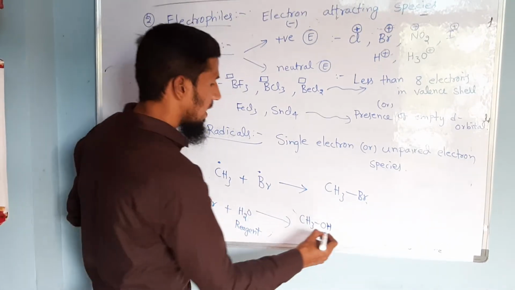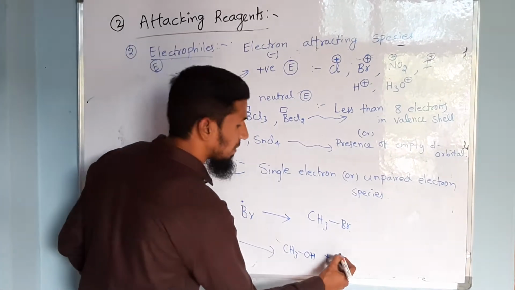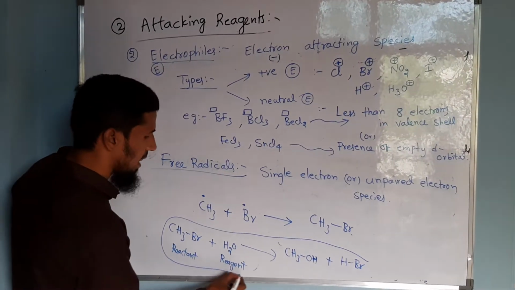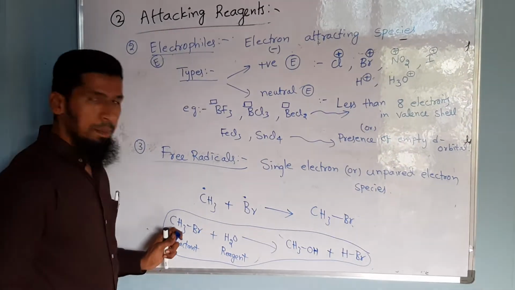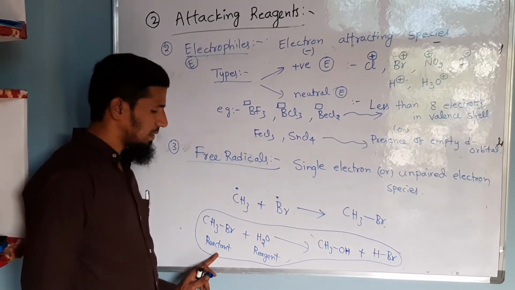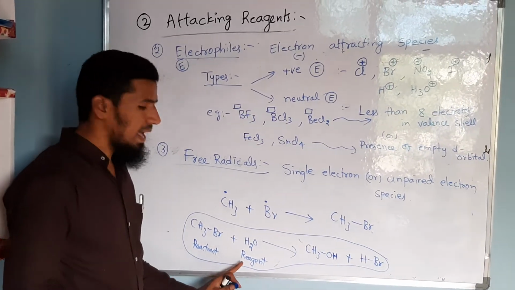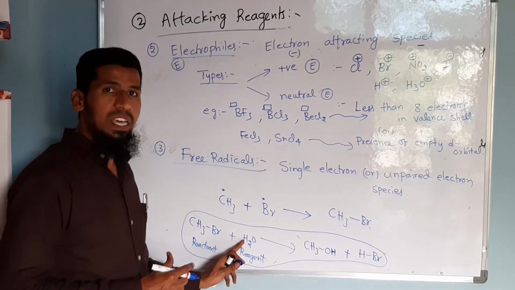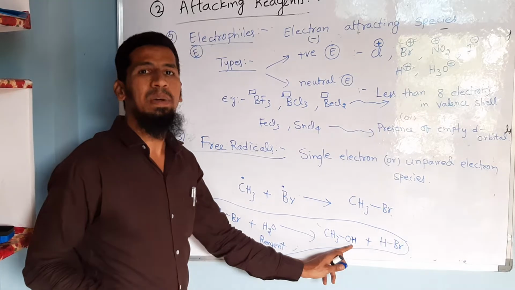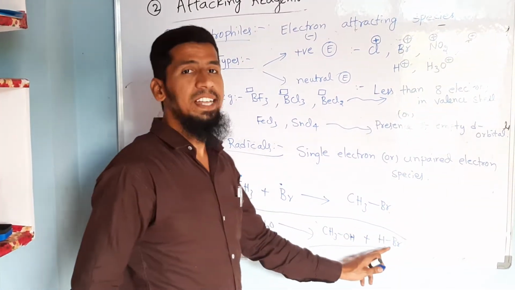Methanol is formed here, and along with this the product will be HBr. So when we are considering this reaction, that is methyl bromide reacts with water molecule. Methyl bromide is a reactant from which the reaction is starting, and the attacking reagent is water here. So water is attacking and it is giving CH3OH, which is nothing but the product, and HBr is the